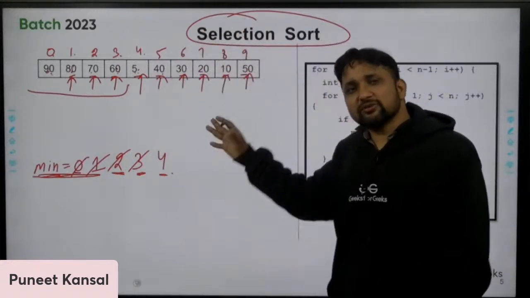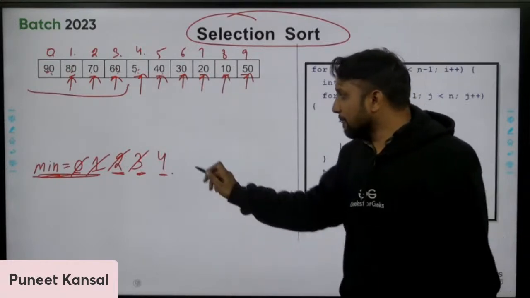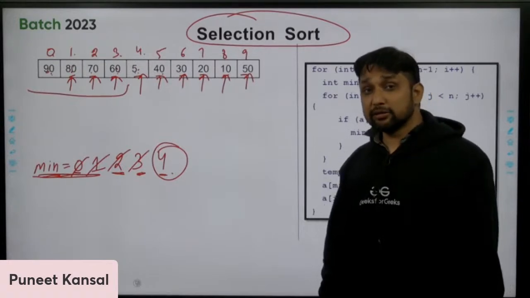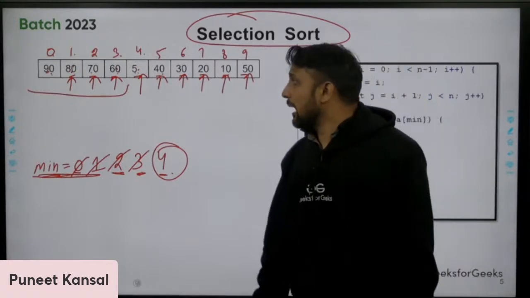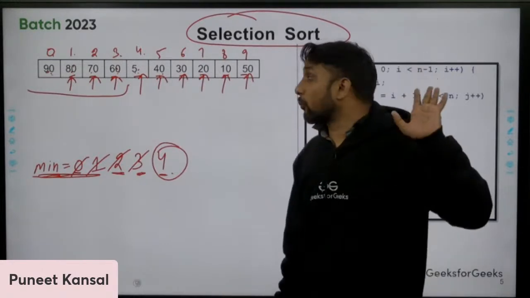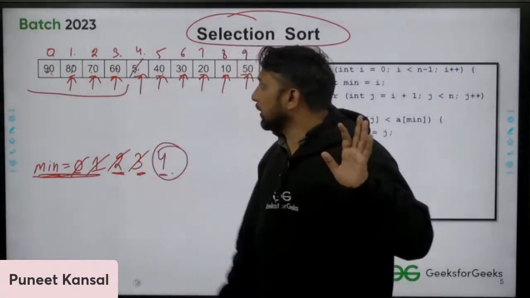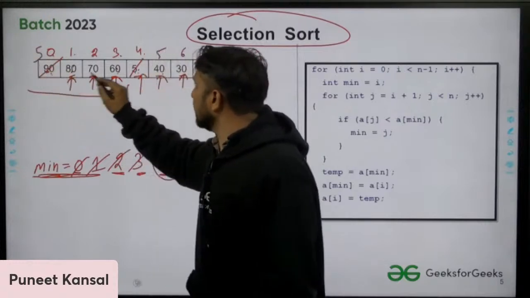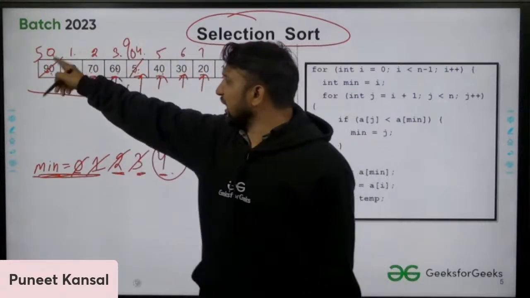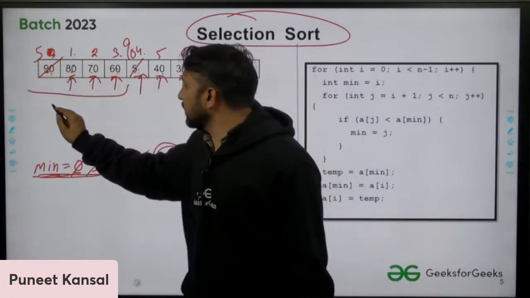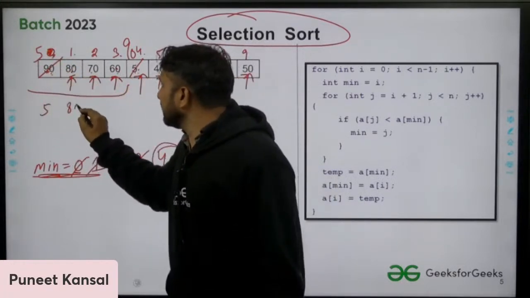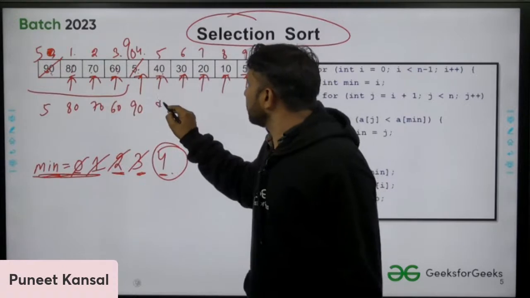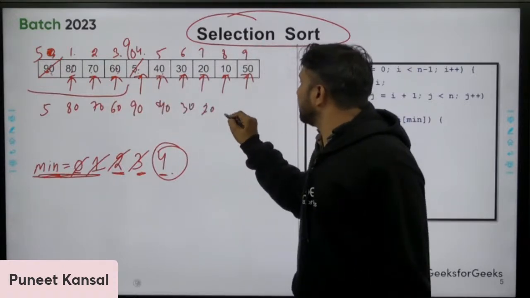So this was the first pass. After the first pass, I find the position of the smallest element. Then I will do one swap operation. I will swap this element with the very first element, the 0th element. So 5 will come here, and 90 will go there. In the array we will have 5 here, then 80, 70, 60, 90, 40, 30, 20, 10, and 50.